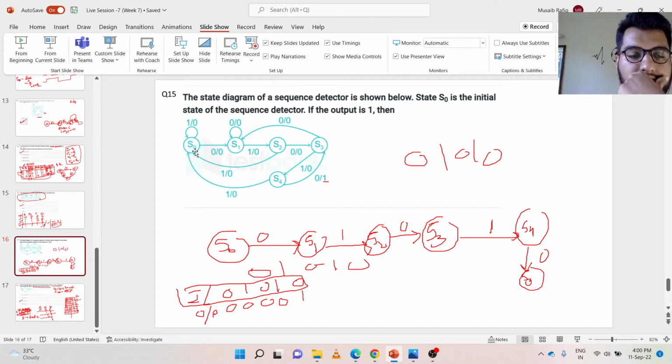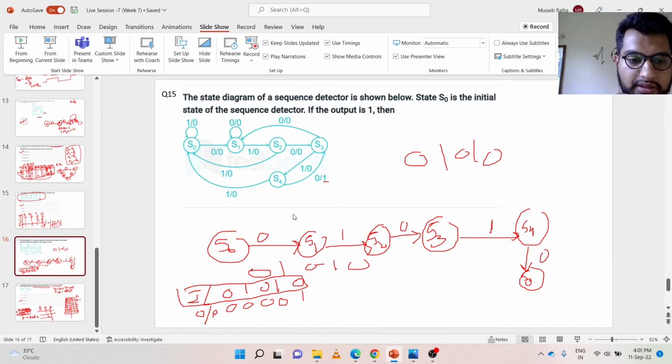So from S0, I move forward on 0 to S1. Then I again move forward from S1 to S2 at 1, then S2 to S3 at 0, and then S3 to S4 at 1. Now from S4 to S3, when I hit this 0 as input, I hit my output as 1. So for a sequence of 0, 1, 0, 1, 0, my output will be 1.